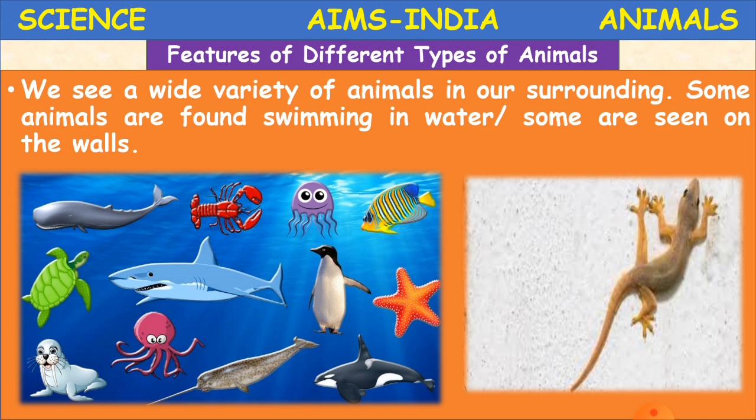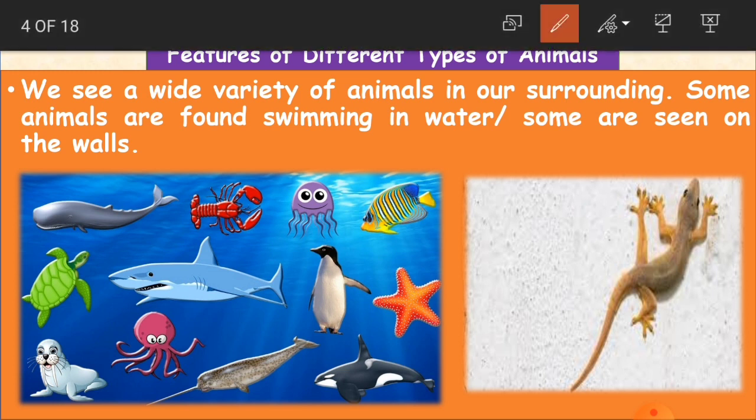So we see a wide variety of animals in our surrounding. Okay, so we are going to learn about the different features of the animals, like how they are featured, and there are so many varieties of animals in our surroundings. Yes or no? So we can observe so many type of animals in our surroundings, and some animals are found swimming in water and some are seen on the walls.